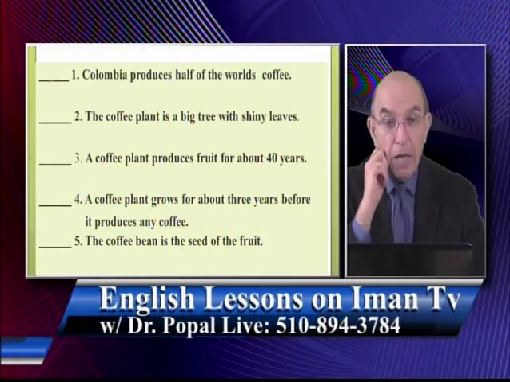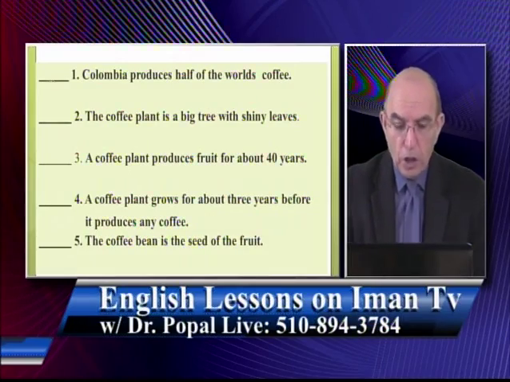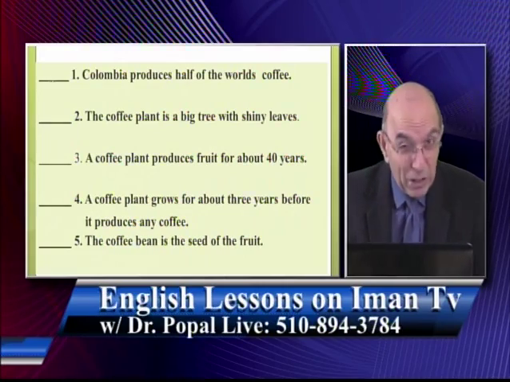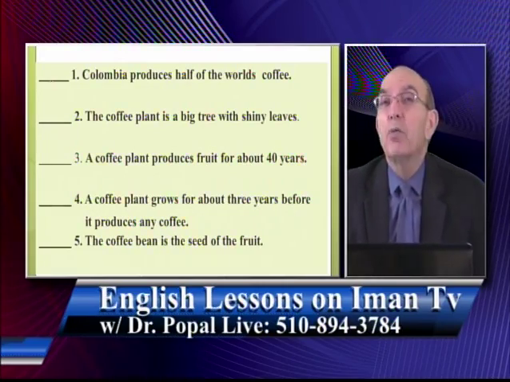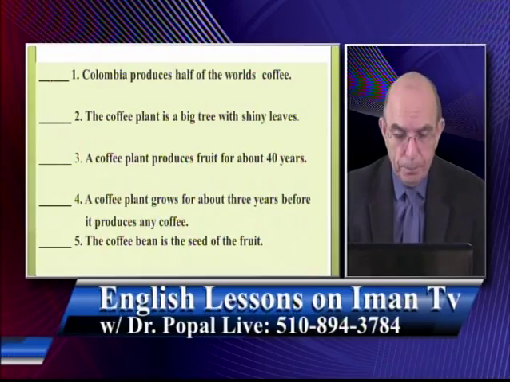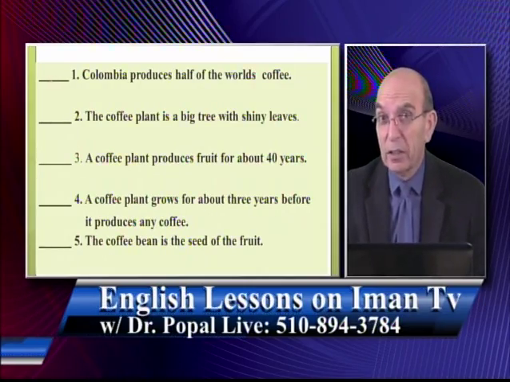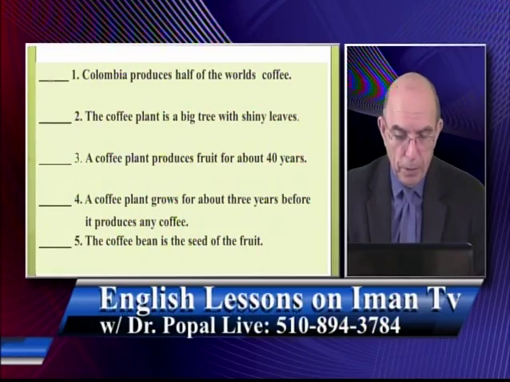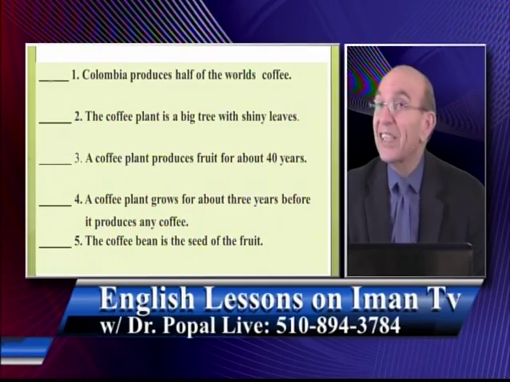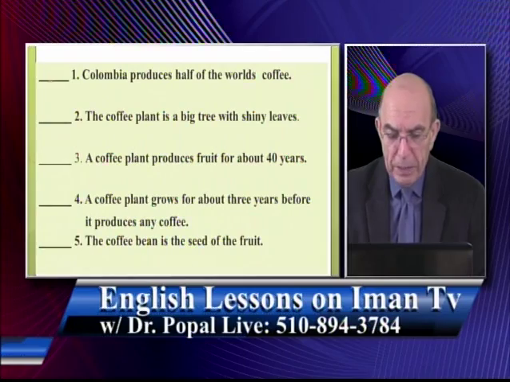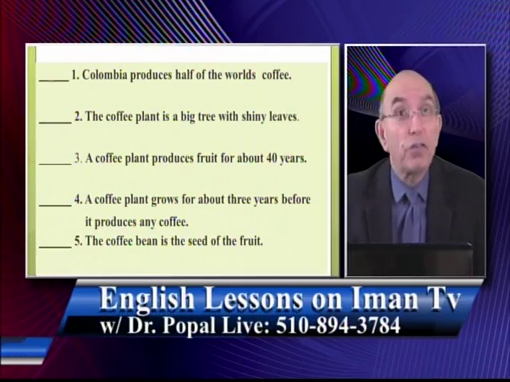Wrong. F. Number 2, the coffee plant is a big tree with shiny leaves. Is that correct? Is it a big tree? Did I read that? What do you say? True or false? Number 3, a coffee plant produces fruit for about 40 years. Is that correct? Number 4, a coffee plant grows for about 3 years before it produces any coffee. And number 5, the coffee bean is the seed of the fruit.